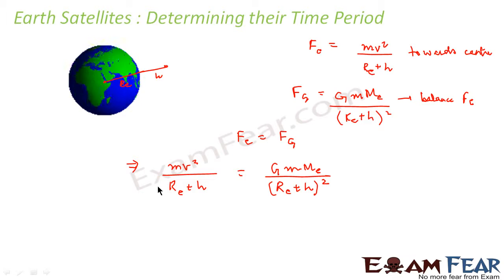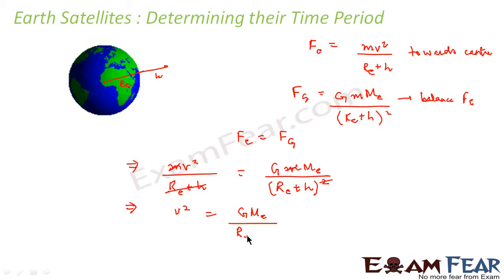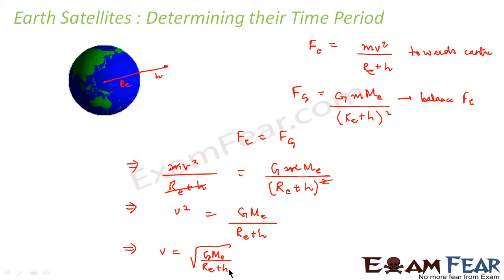whole square. Right? So this Re plus h and this Re plus h will get cancelled. This m and this m will also get cancelled. So we get v square is equal to G Me divided by Re plus h. So we get from this v is equal to root over G Me divided by Re plus h. So this would be the velocity with which the satellite would be revolving around the Earth.